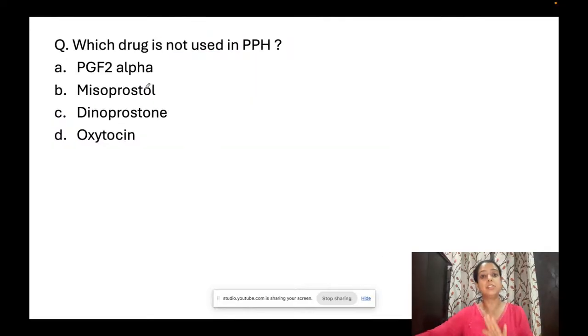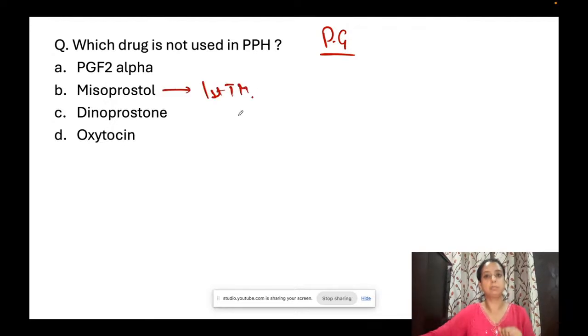PCOS. Which drug is not used in PPH? See, prostaglandins का ना बहुत ज़्यादा use है. Prostaglandins are used almost everywhere in obstetrics. But every compound of that prostaglandin has a specific function depending on how it acts. जैसे misoprostol होता है, misoprostol acts on the uterine receptors irrespective of gestation. उसको कोई फर्क नहीं पड़ता gestation से, इसलिए आप misoprostol को first trimester में use करते हो और PPH में भी. But जैसे PGF2 alpha है, carboprost acts on the uterine muscles in 3rd trimester when the receptors are sufficient in number. So that is why carboprost has to be used in PPH.